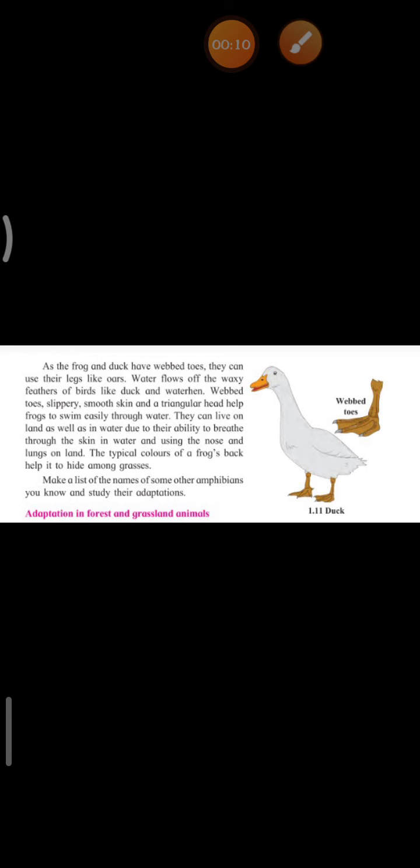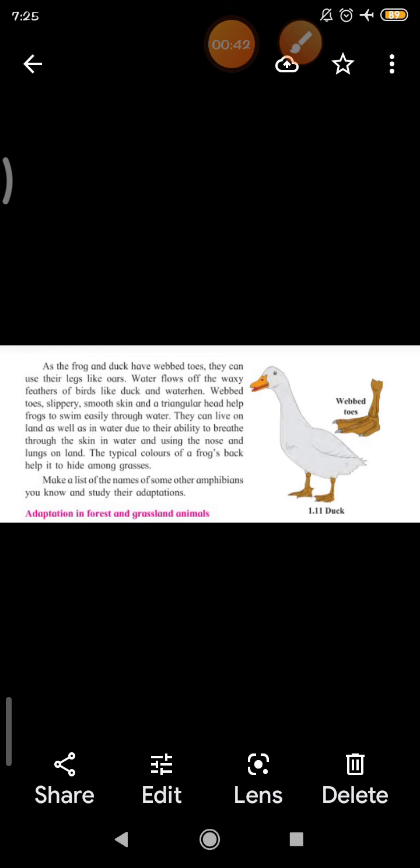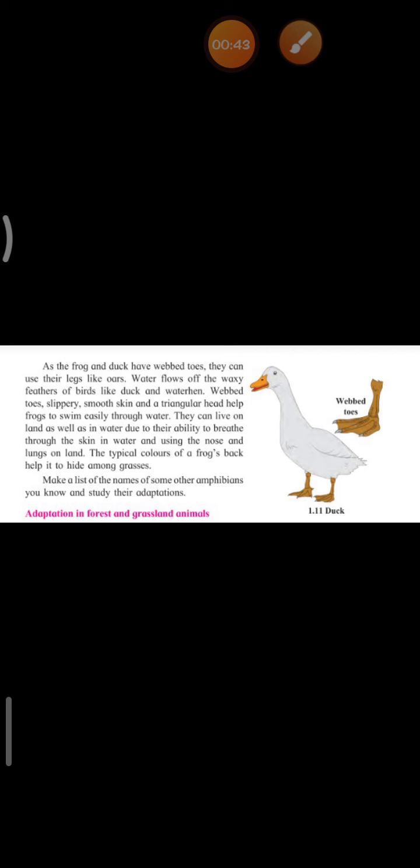Now, we had seen about fishes. Like fishes, frogs and ducks also have webbed toes. Children, what was the characteristic feature of the fish?